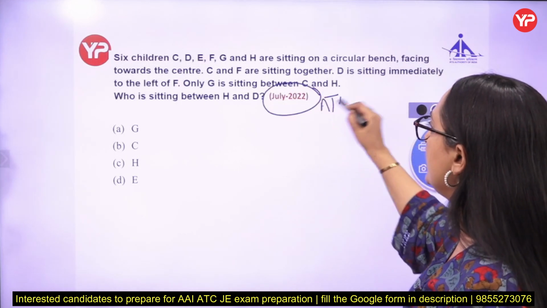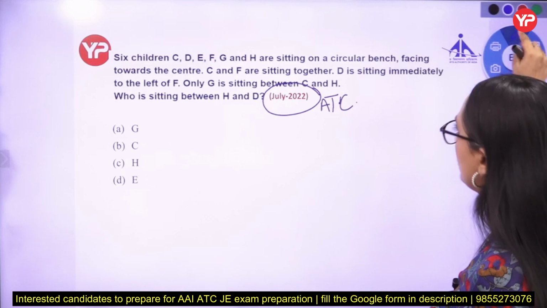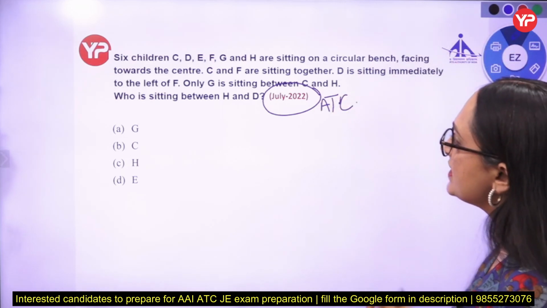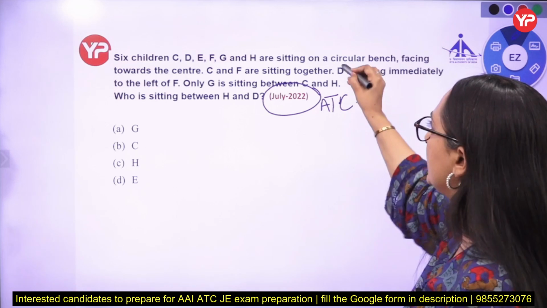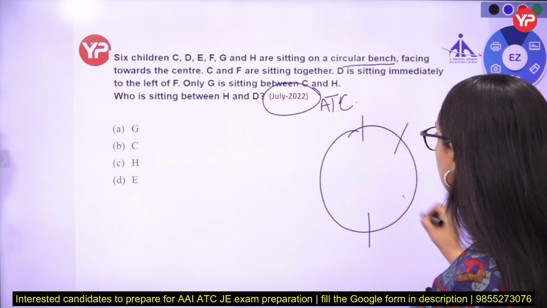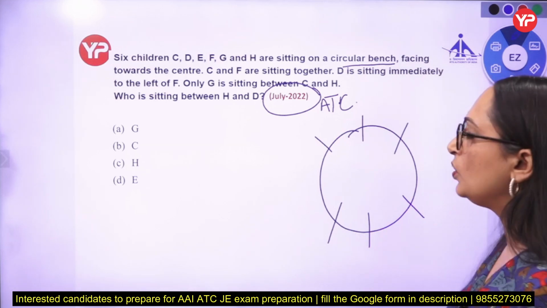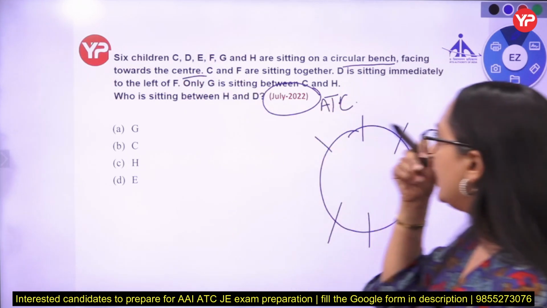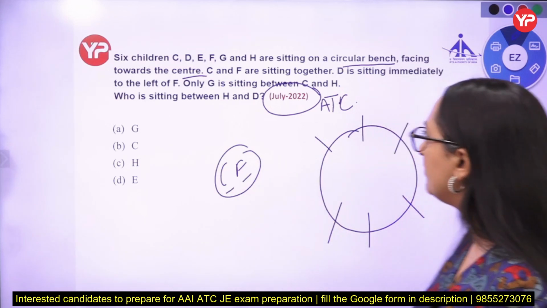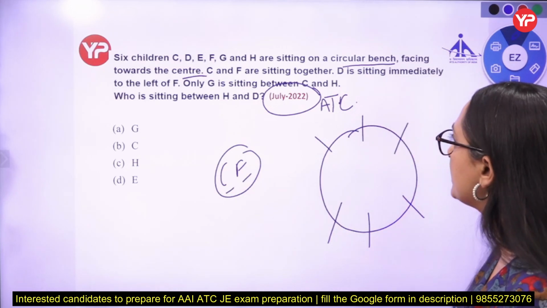July 2022 ATC SOM. Previous year question from July 2022. 6 children C, D, E, F, G, H are sitting around a circular bench, facing toward the center. C and F are sitting together, that means C and F both are neighbors, but this is not a definite information. We cannot start our question from this information.